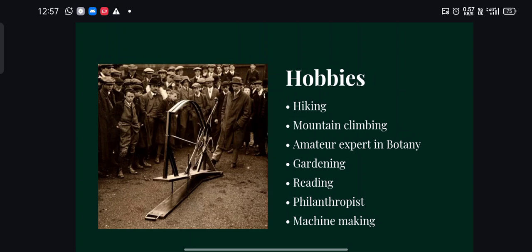He was also a philanthropist, that means one who worked for the good of others. Then what is the next one? It is machine making. He was also interested in machine making. He made a bowling machine which is represented here on the left hand side. It was a bowling machine made by John Venn.